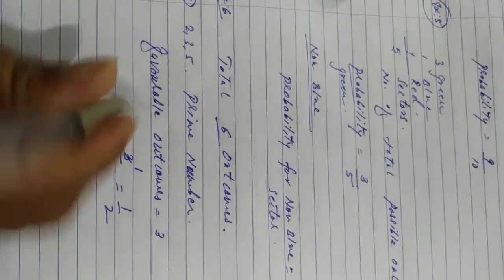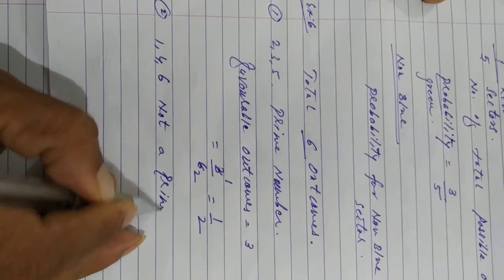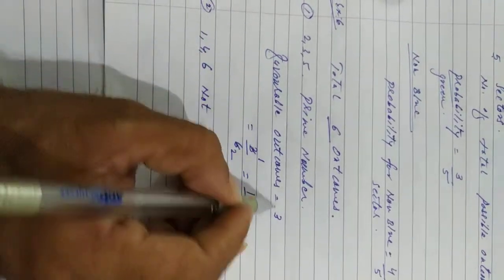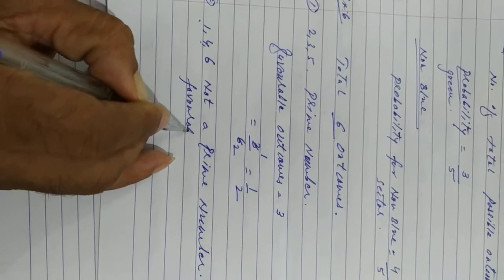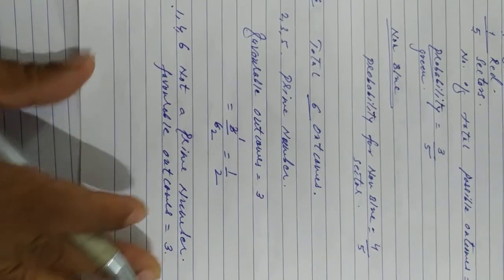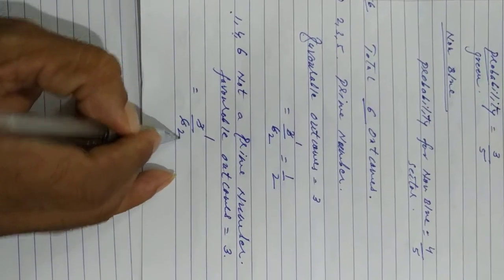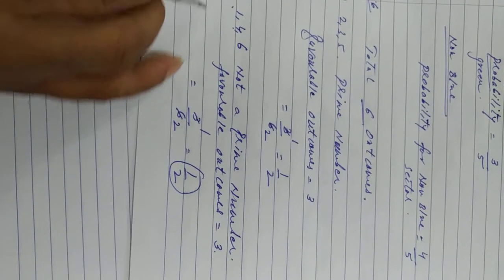Next, not a prime number. So how many? 1, 4, 6. The not prime numbers. In it also, what is the number of favorable outcomes? 1, 2, 3. Favorable outcomes is equal to 3, right? So similarly 3 upon 6, so 3 ones are 3, 3 twos are 6, so again what comes? Same, 1 upon 2. It's the probability, right?